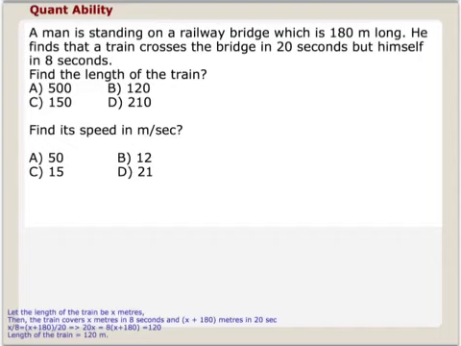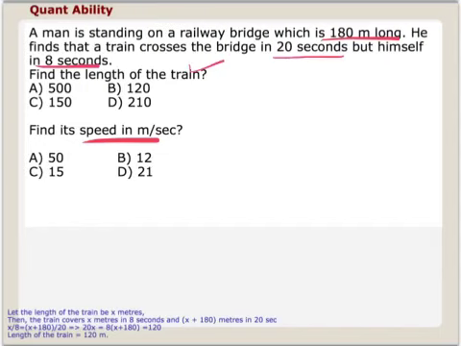I want to talk about this question. Please pause the video and try to do this question yourself. A man is standing on a railway bridge which is 180 meters long. You find the train crosses the bridge in 20 seconds and crosses him in 8 seconds. What is the length of the train? What is the speed of the train? So these are the 2 questions you have to solve.